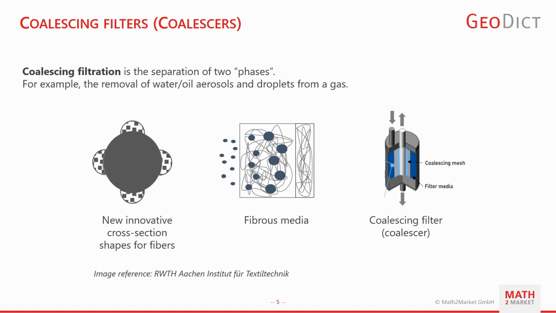The coalescing filtration is the separation of two phases, for example, the removal of oil or water droplets from a gas. Designing and optimizing new innovative cross-section shapes for fibers as bicomponent fibers, as shown here in the left image, in order to manufacture optimized fibrous coalescer media, as shown in the middle image, for the end use as a coalescing filter element, shown here on the right side, were the steps carried out in this project.